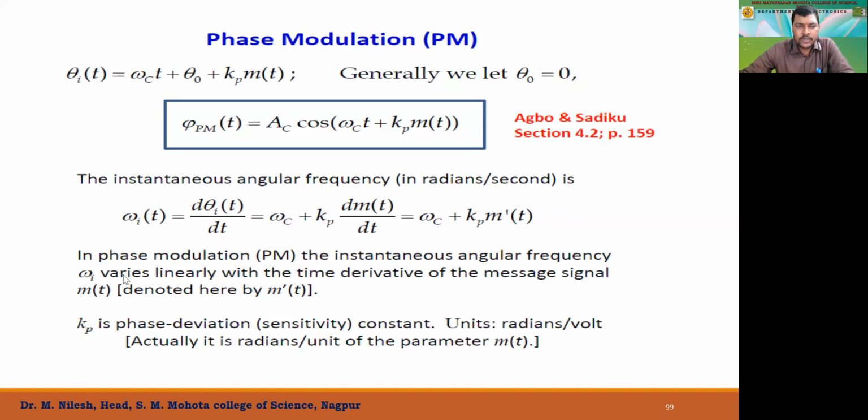So in phase modulation, the instantaneous angular frequency omega i varies linearly with the time derivative of the message signal, that is the modulating signal m(t), denoted here by m dash. Kp is the phase deviation sensitivity constant, which is a constant, and its units are radians per volt. Actually, it is radians per unit, but since we are taking the amplitude as voltage, we are taking it as radians per volt.